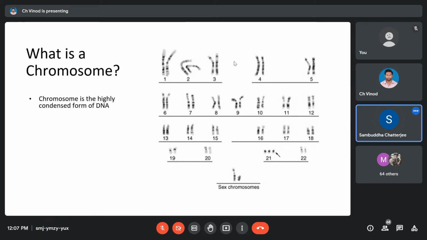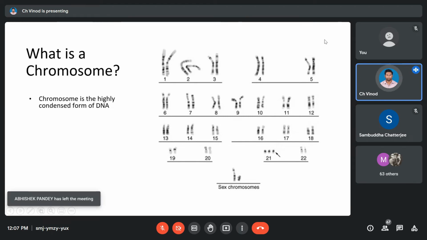Yes sir. Look here, this is the human chromosome number. So how many chromosomes do we have? 23 pairs. We have 22 pairs of autosomes and 1 pair of sex chromosomes, right? Yes sir. So altogether, how much? What is the number we should be getting? We should be getting 46 chromosomes. This is in pair. So in a normal human cell, we should be getting all the 23 pairs. That should make 46 chromosomes.